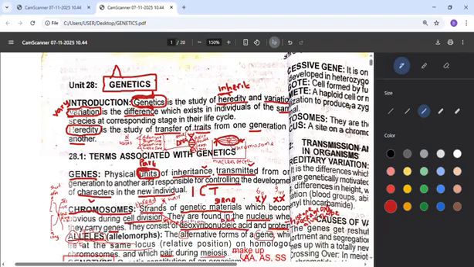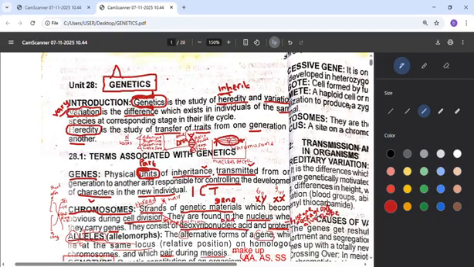That means when you look at twins, no matter how identical they are, you still see some differences in them. So when we are studying all these things, we are studying genetics, studying what we inherit from our parents, studying what makes us resemble them, and studying what makes one different from one's parents. That is variation. So genetics is the study of heredity and variation.